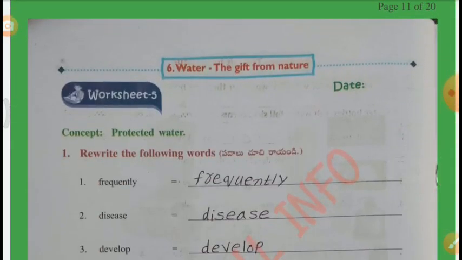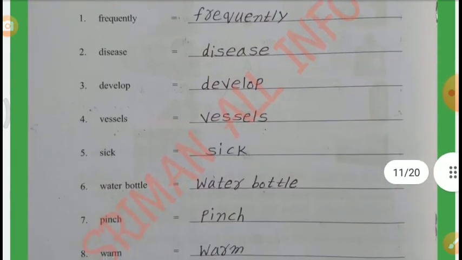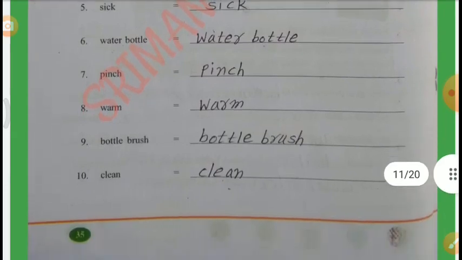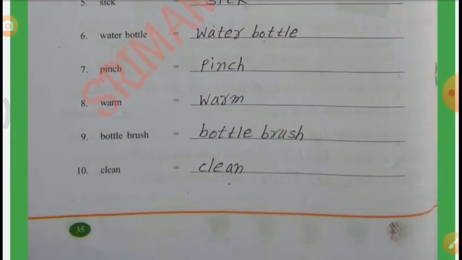Worksheet number 5. Concept: protected water. Rewrite the following words: frequently, disease, develop, vessels, sick, water bottle, pinch, warm, bottle brush, clean.